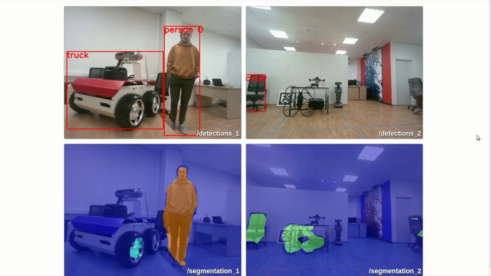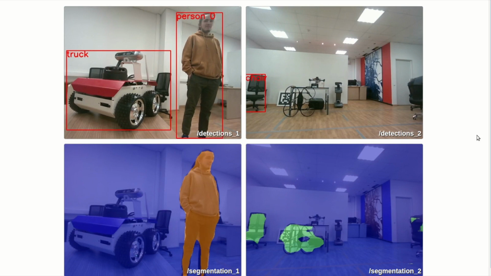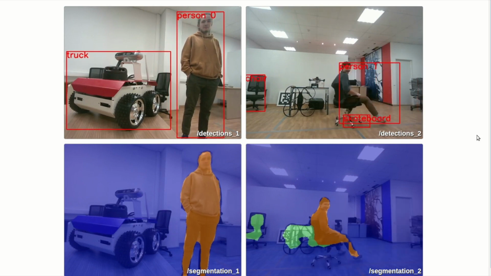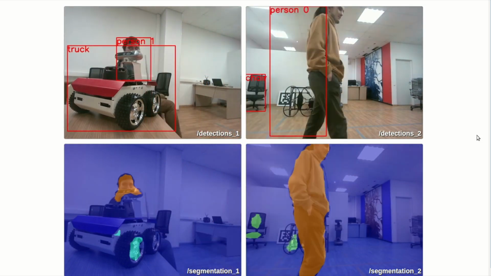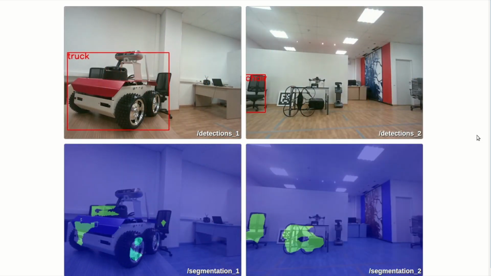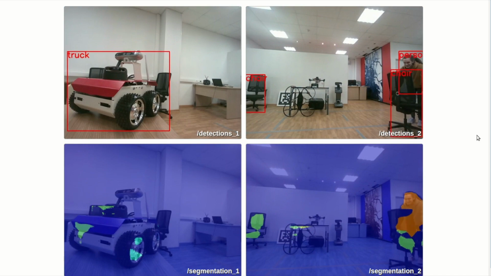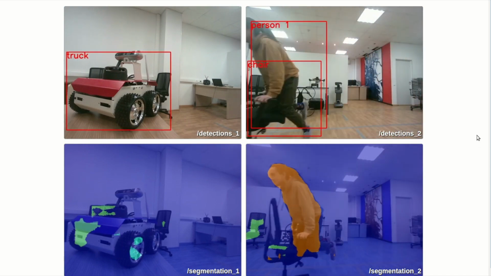On the screen you can see detections and segmentations running in parallel on 2 video streams. Also, human re-identification is running, so if a person is noticed on the first camera and labeled person 0, it will also appear as person 0 on a second camera.